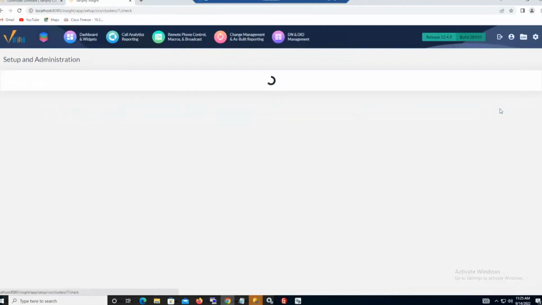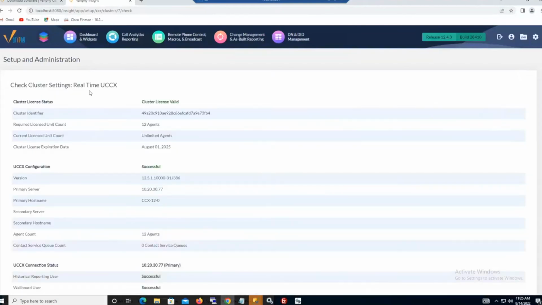So all I should need to do is just go ahead and run some cluster checks, and I should be able to signify that I can communicate with my real-time UCCX on this IP for this many agents, et cetera, et cetera. So all that should already pair true for me. So let's see, what else do I have?